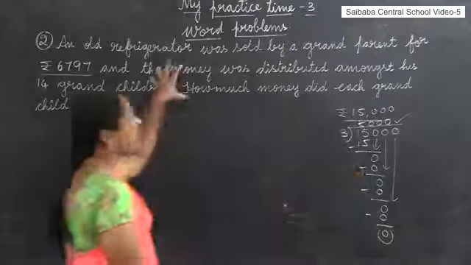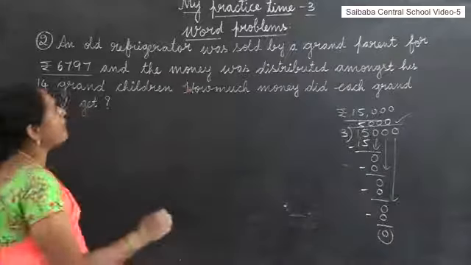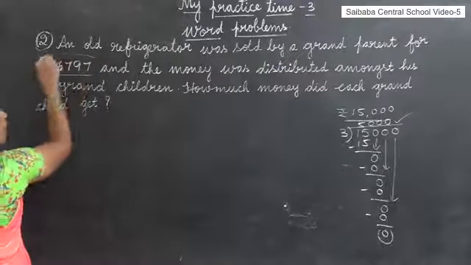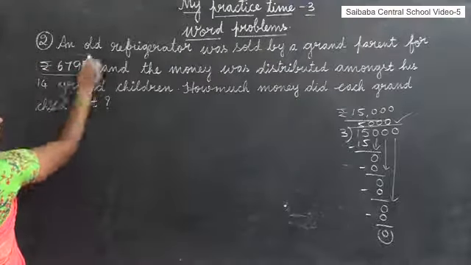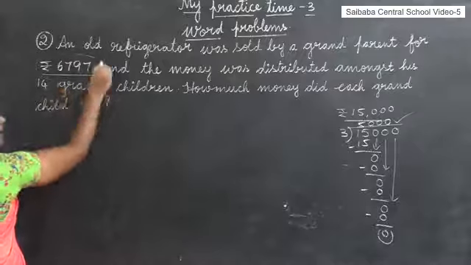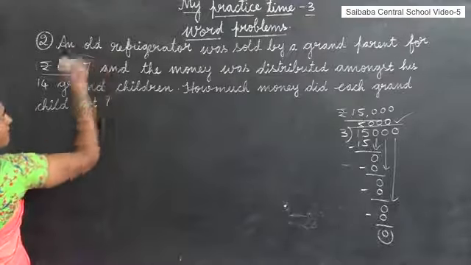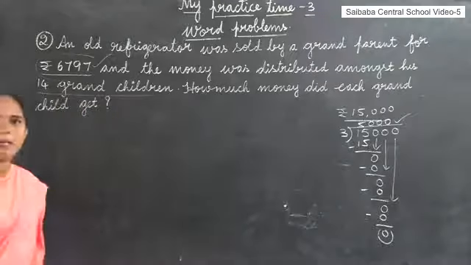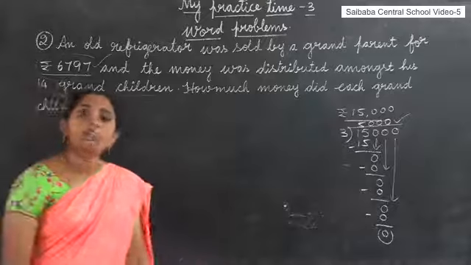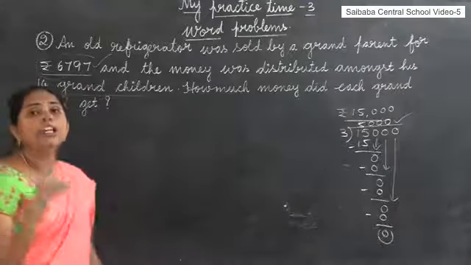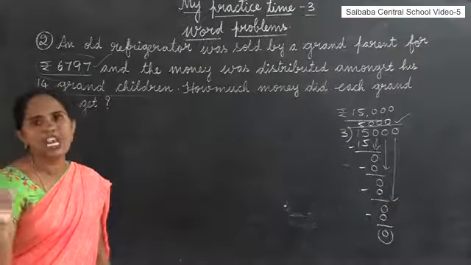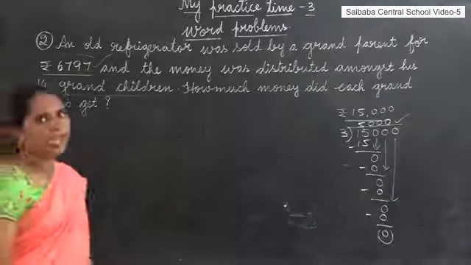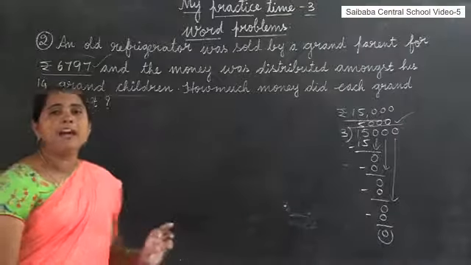Same process you have to apply in the word problem. So what is the first step you have to write? Amount got by selling the old refrigerator. This is the amount. What is the next step? Number of grandchildren. What do we have to find? Amount got by each grandchild equals this amount divided by 14.